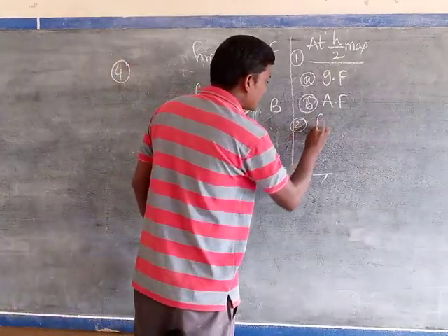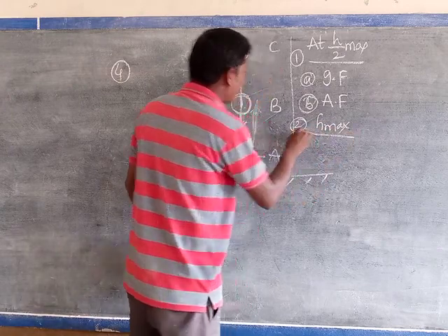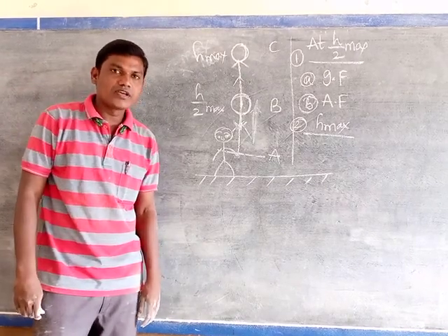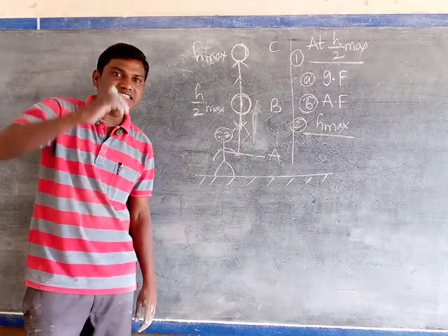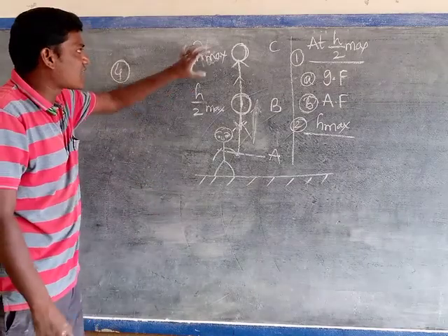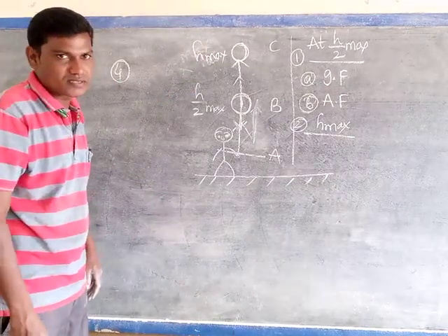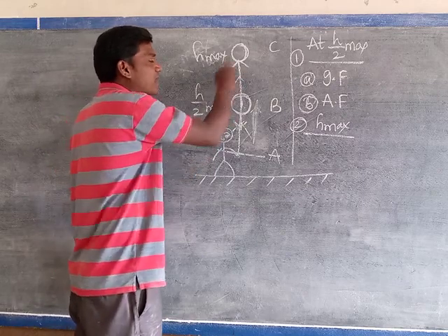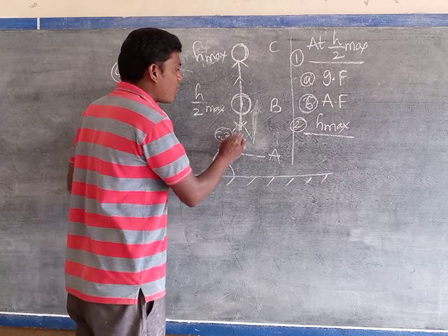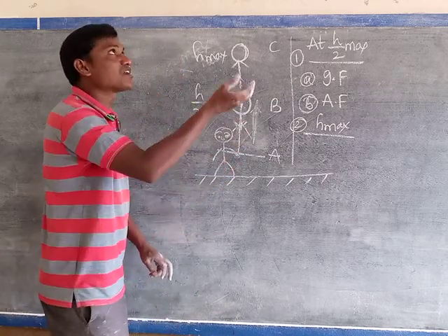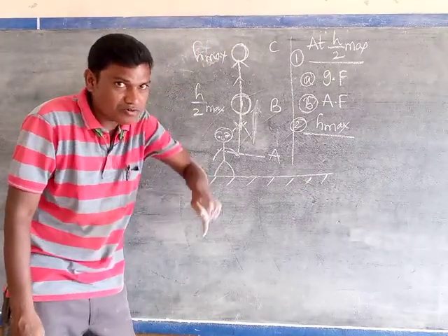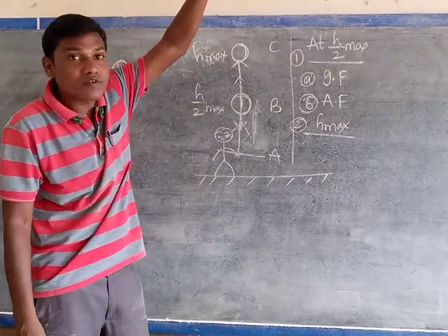And the second one is at H maximum, means at the maximum height. Maximum height is nothing but the maximum vertical distance traveled by a body when it is projected vertically upward. That's why, from point A the body is projected. You know that if a body is projected vertically upward, it reaches a certain height. After that, it again returns to the ground. Returning to the ground, what will happen at that point?